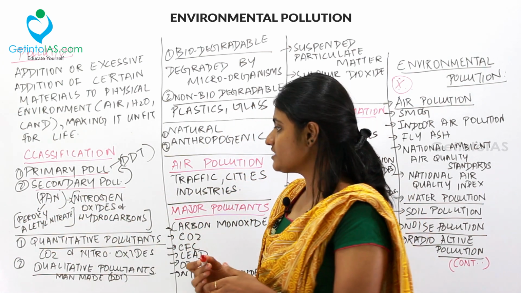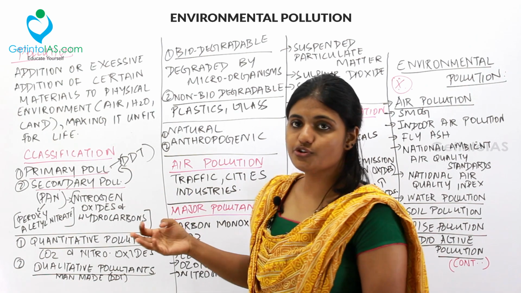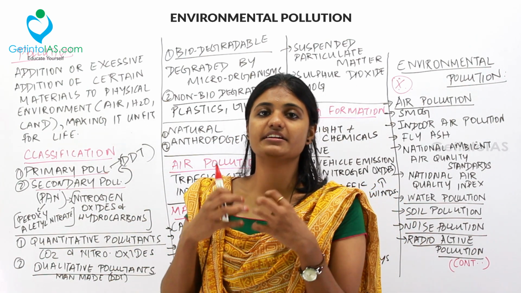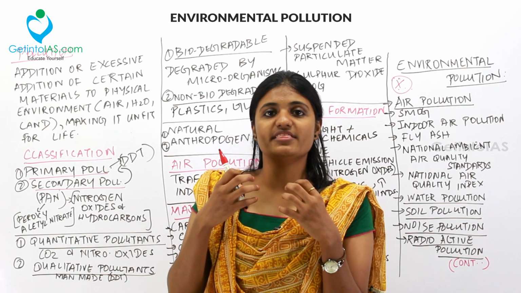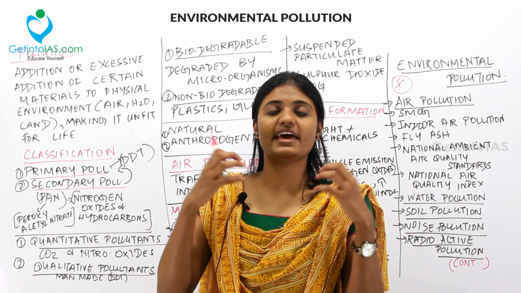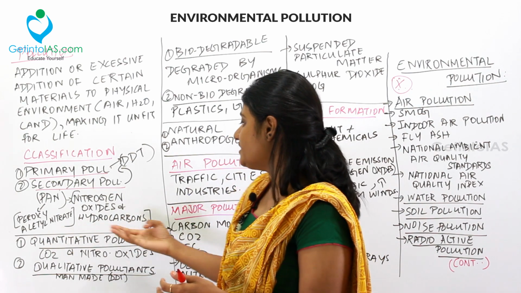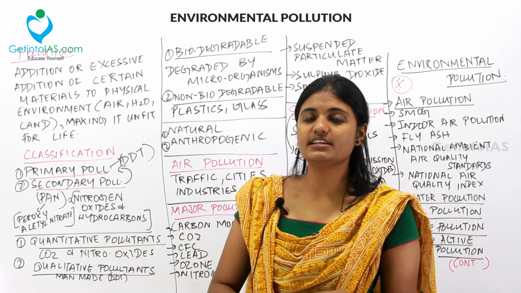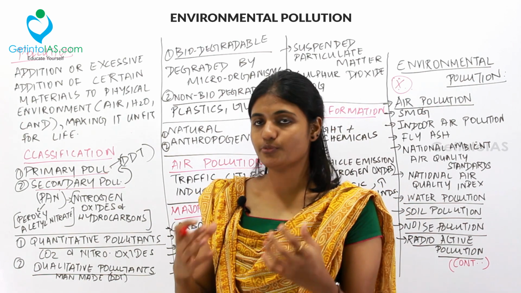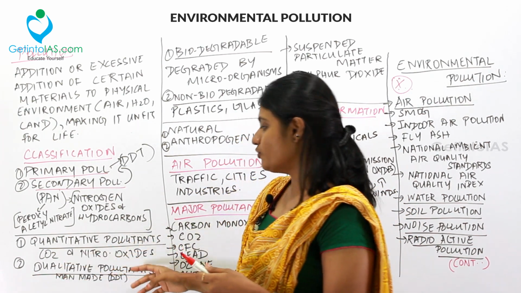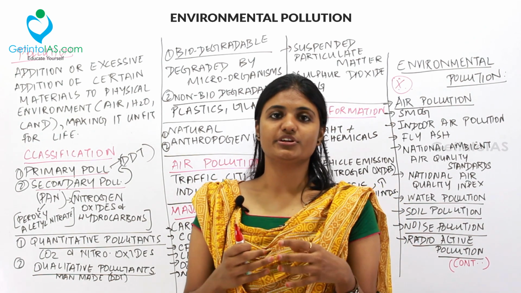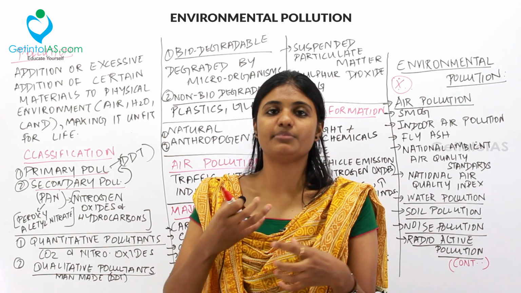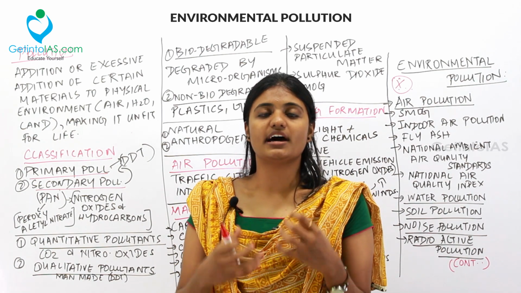So the next kind of classification is quantitative pollutants and qualitative pollutants. Quantitative pollutants are natural pollutants, that is when these natural pollutants get in excess, it is called quantitative pollutants. For example, carbon dioxide and nitrogen oxides are examples of quantitative pollution. Then what are qualitative pollutants? All the man-made pollutants are called qualitative pollutants. For example, DDT, pesticides, insecticides, all are man-made.